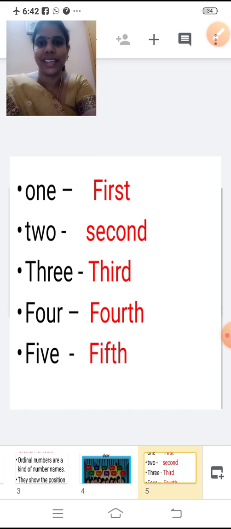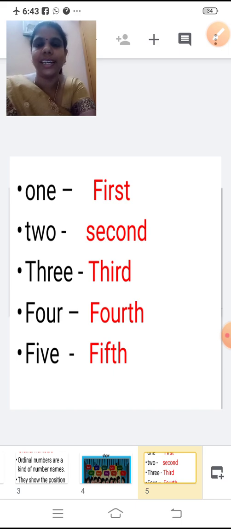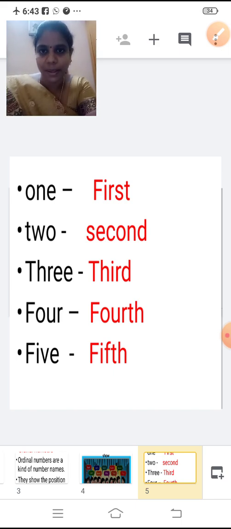Now 3. We are going to write it in the ordinal number as third. T H I R D, third. T H I R D, third.